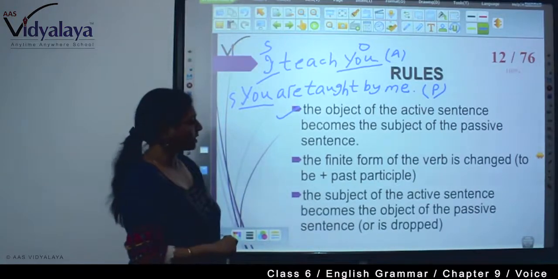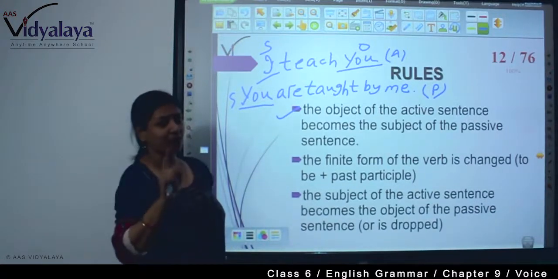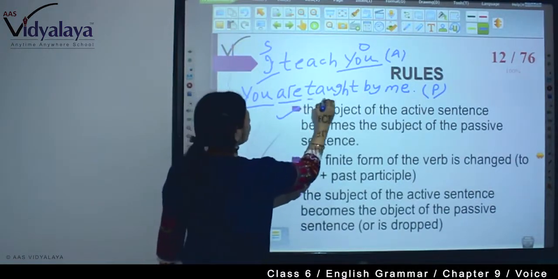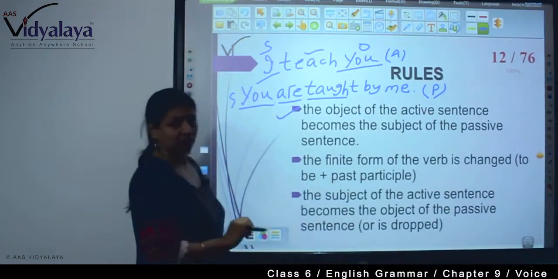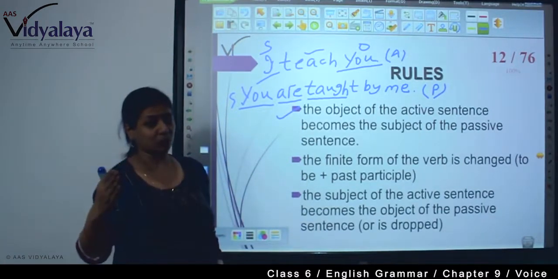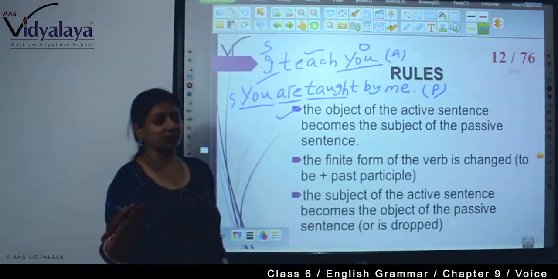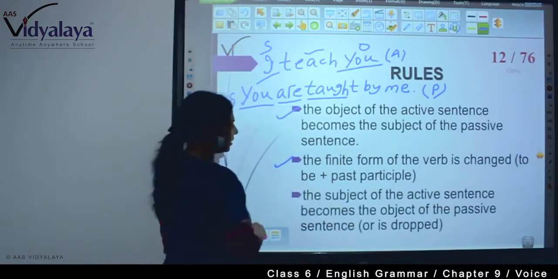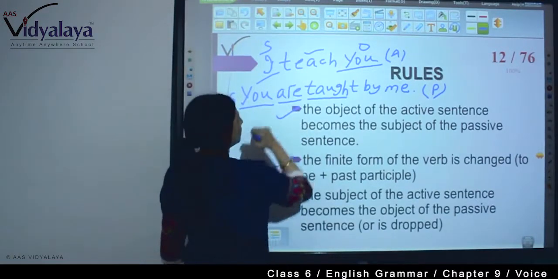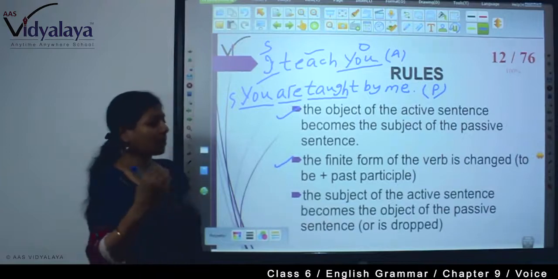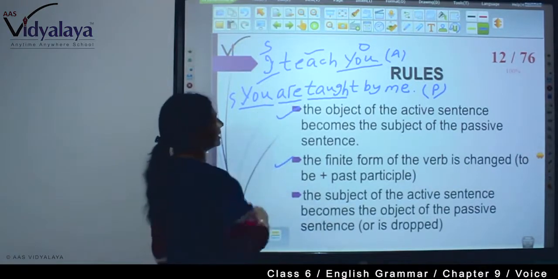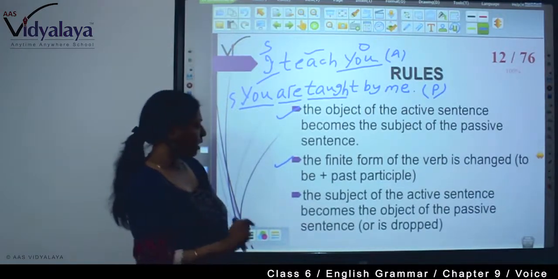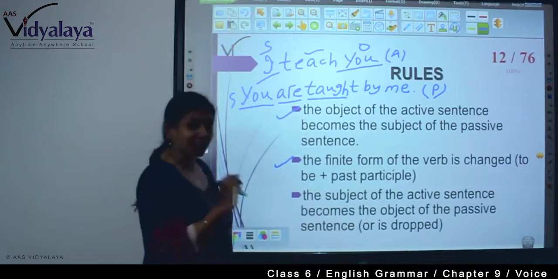Now, the finite form of the verb is changed to be plus past participle. Here with you it is "are", and the past participle of teach is taught. So these are very important rules when you convert the active to passive. Second, the finite form of the verb, here teach, is turned into past participle, plus be. So, are taught, right? The subject of the active sentence becomes the object of the passive sentence or is dropped.